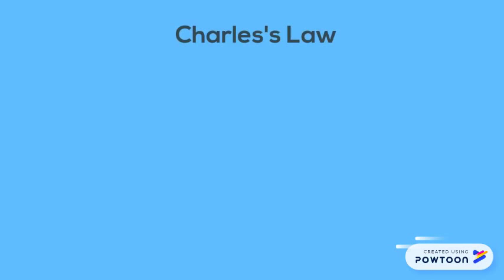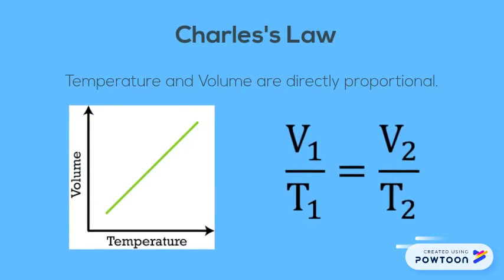Charles' law states that the temperature and volume of a gas are directly proportional. As the volume of the gas increases, the temperature increases as well, as seen by the graph. For example, a helium balloon on a cold day will crumple, as a lower temperature will correlate to a smaller volume. However, moving to a warmer room will inflate it to its normal capacity.